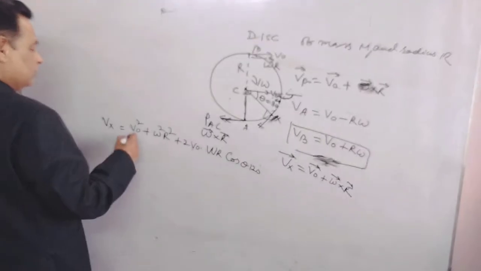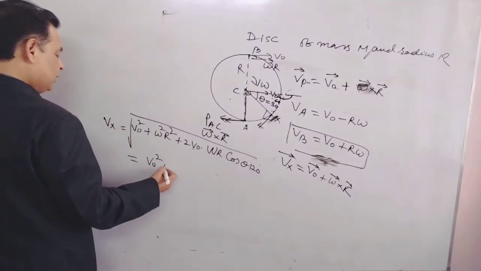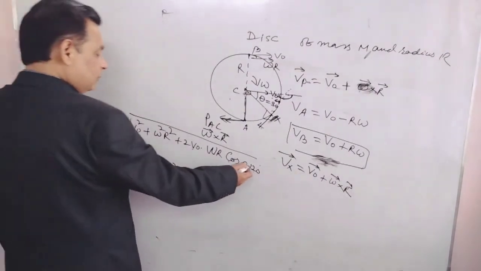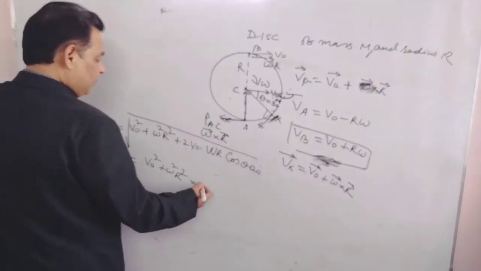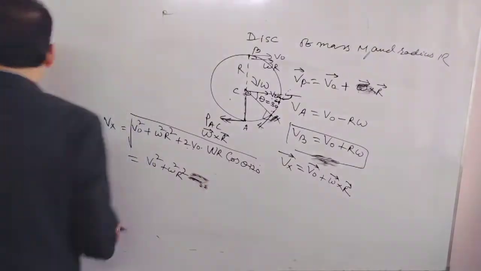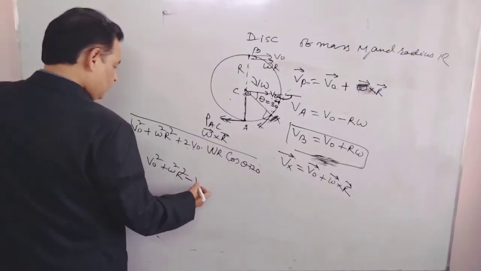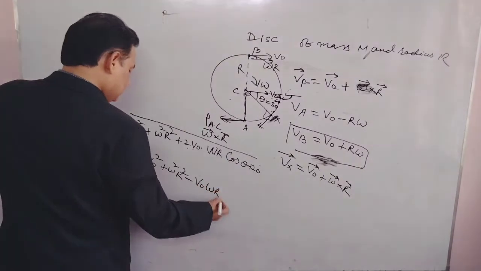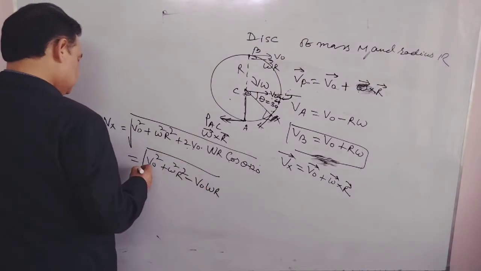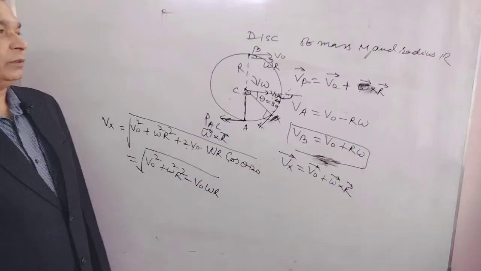90 plus 30. This equals to V naught square plus omega square r square, cos 120 is minus half. These two will be cancelled and we will have minus of V naught omega r. That is the velocity of x. So we can find out velocity of any point on this.